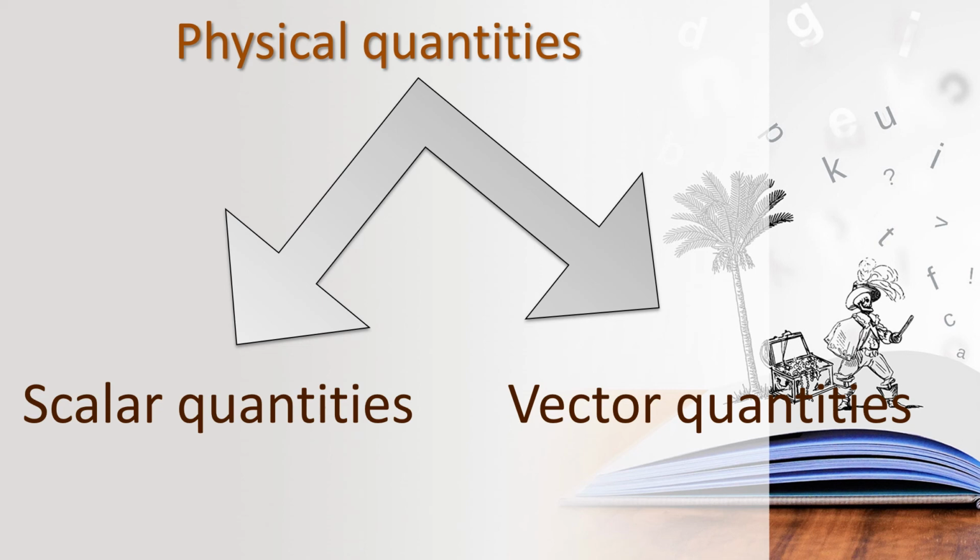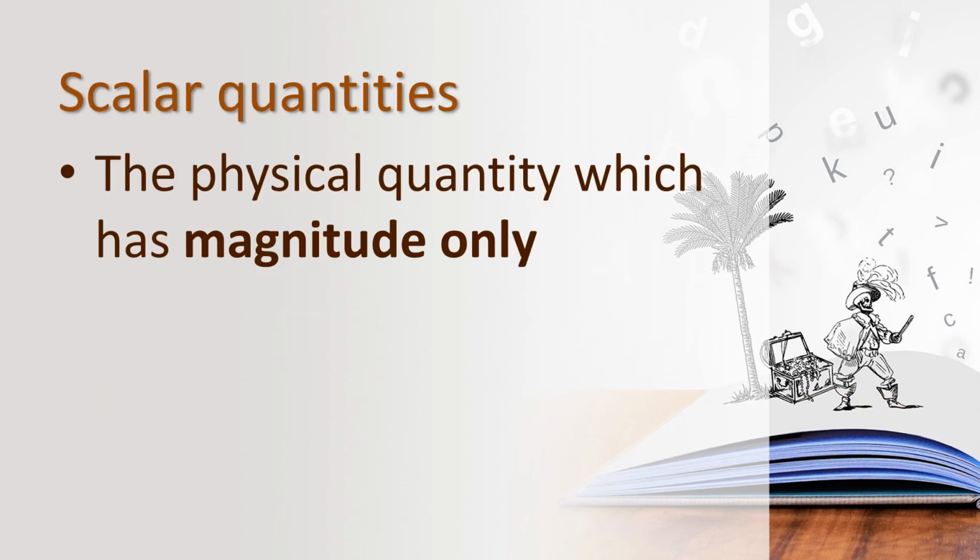Let us see one by one. Children, the first is scalar quantities. It is a physical quantity which has only magnitude, that is scalar quantity. Children, the physical quantity which has magnitude only, that is scalar quantity.